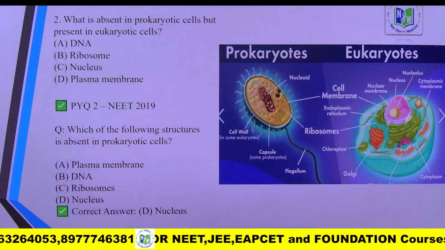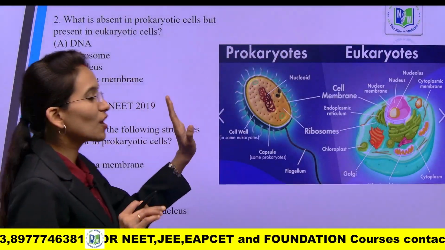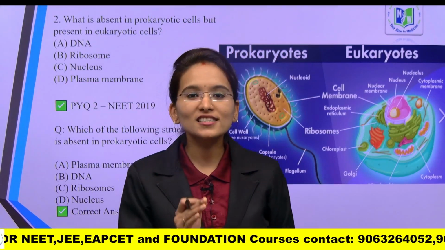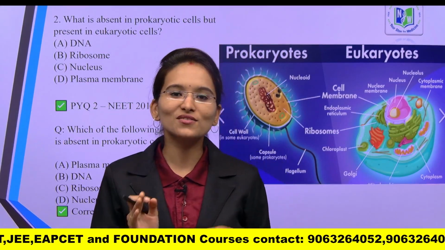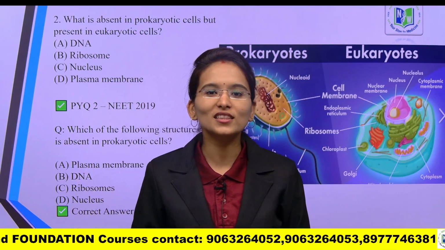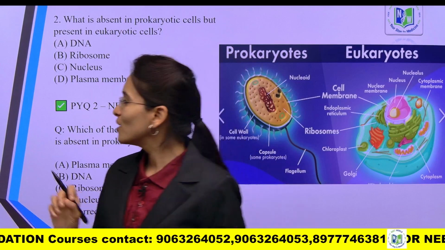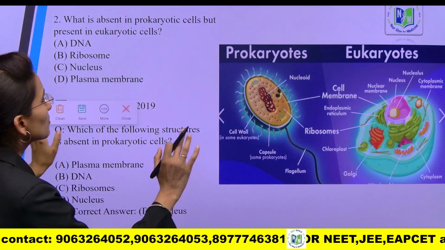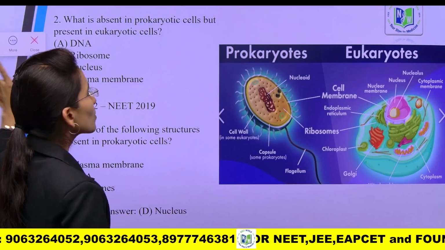Yes, students. Now we are going to look into some important diagrams and their questions, and we are going to compare these questions with foundation biology of class 9th, and also compare them with NEET previous year questions. The given diagram shows the differences between prokaryotic and eukaryotic cells.